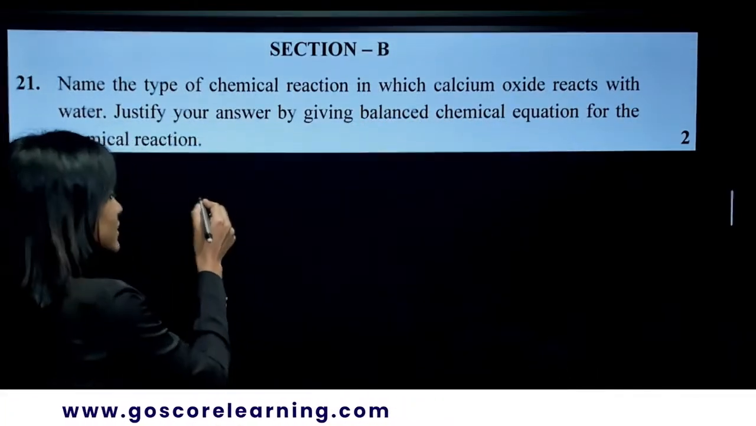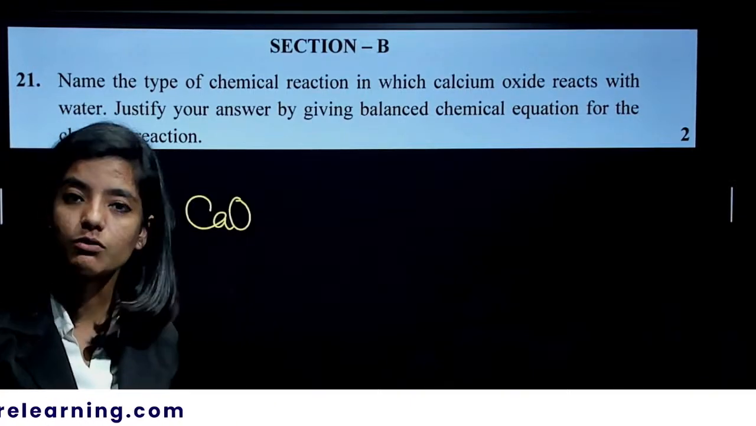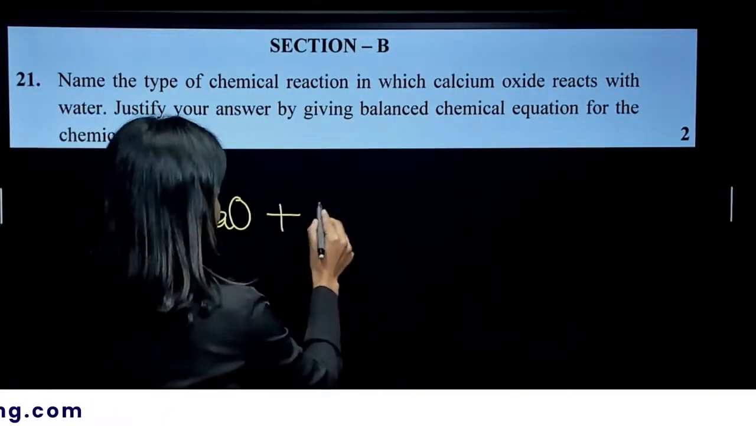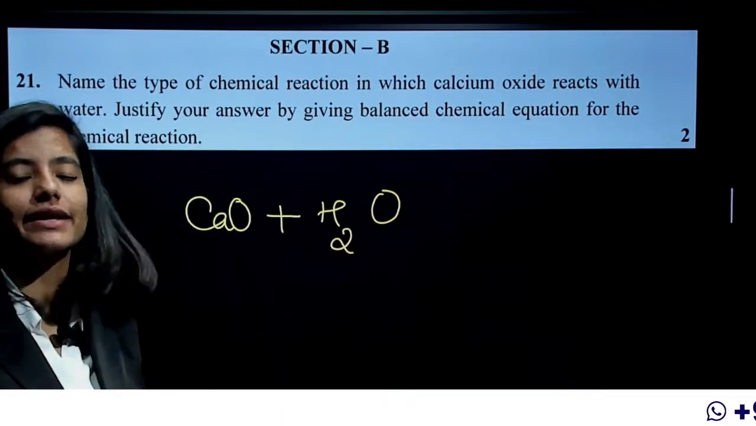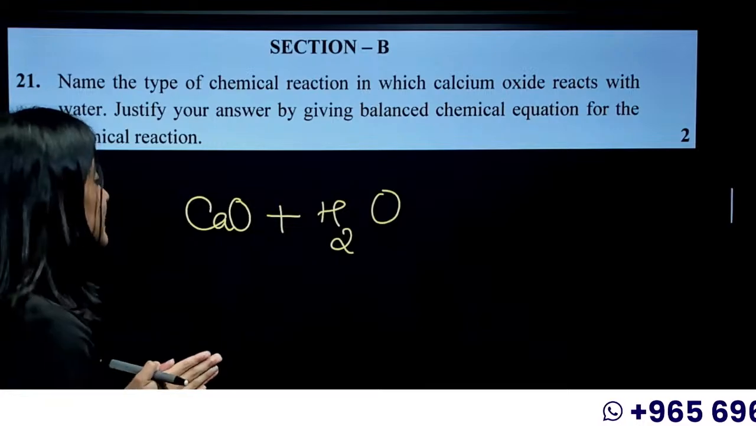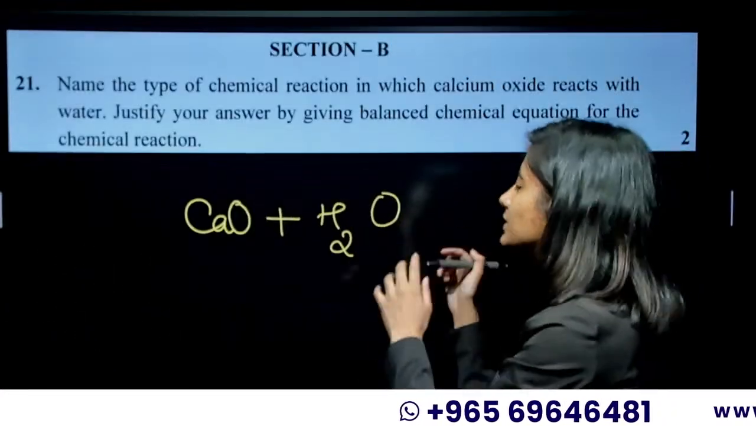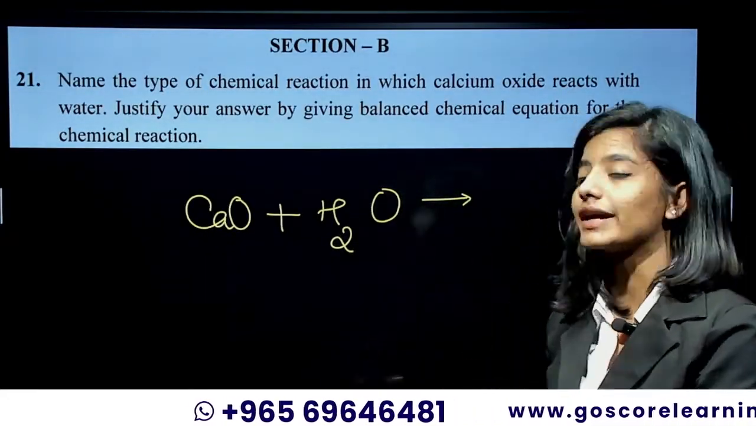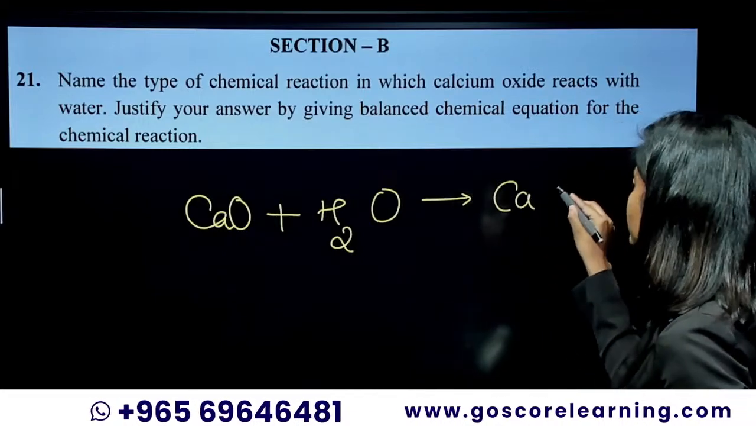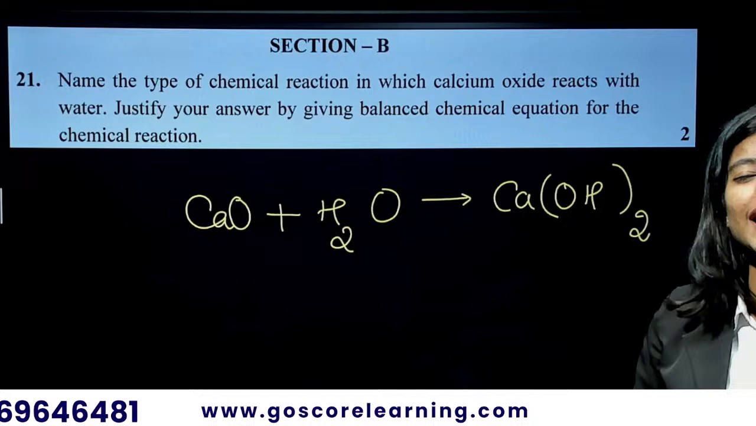Where we have the calcium oxide. Calcium oxide reacts with the water molecule. Actually, it's an example of the combination reaction where the calcium oxide and the water combine together to give a single product, that's nothing but calcium hydroxide, Ca(OH)2.